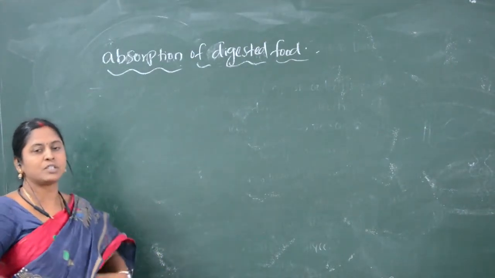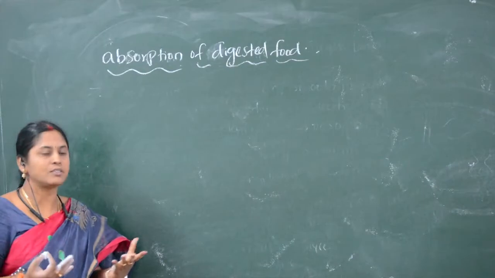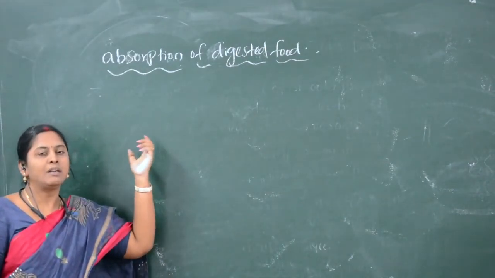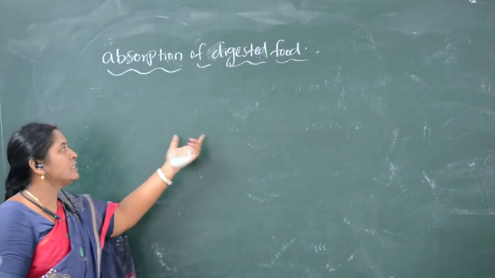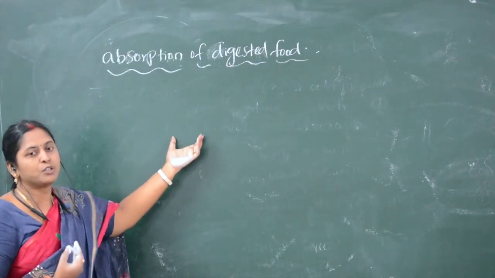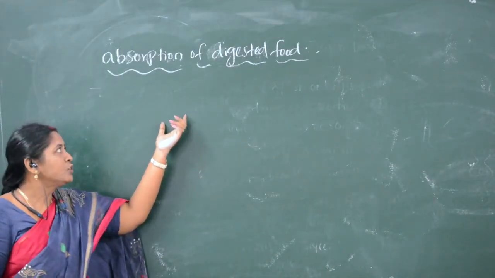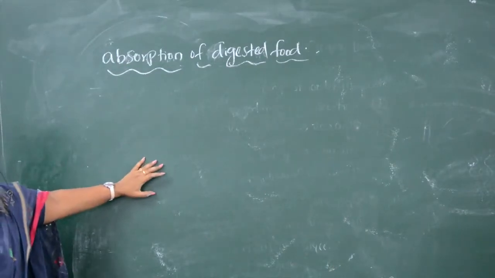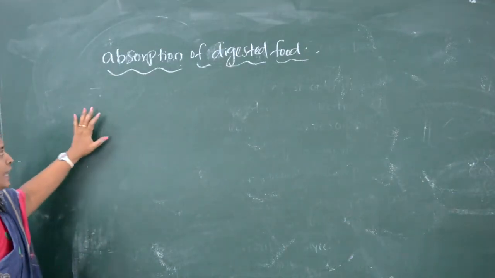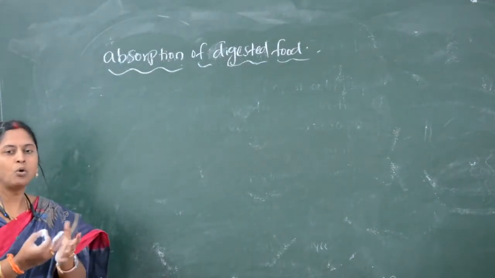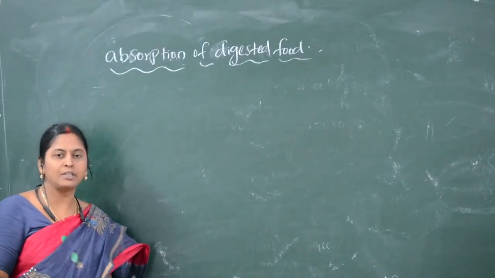While we were seeing the structure of the alimentary canal, that is the structure of the small intestine, I said what the parts in the small intestine are and which parts increase the surface area, which helps for the absorption of food materials, or we can say assimilation. Assimilation is nothing but absorption. So how is this digested food material in the small intestine absorbed, by which part, and how does this occur? Mostly all the macronutrients which we have consumed have been digested into their end products.